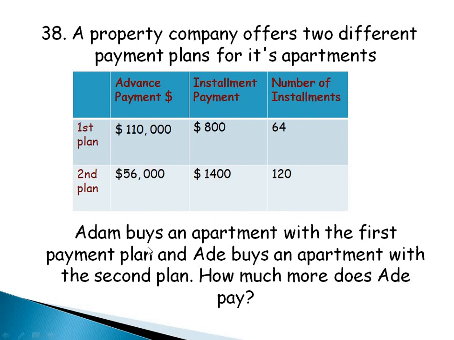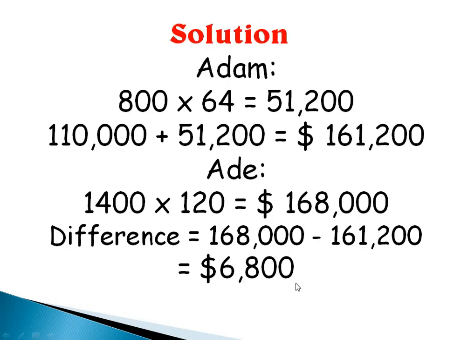Now the question is, Adam buys an apartment with the first payment plan and Ade buys an apartment with the second plan. How much more does Ade pay? So that means we need to know how much Adam paid, how much Ade paid, and then we compare the two to know how much more Ade paid. Is that taken? Alright. Now for Adam, we are going to have 864.